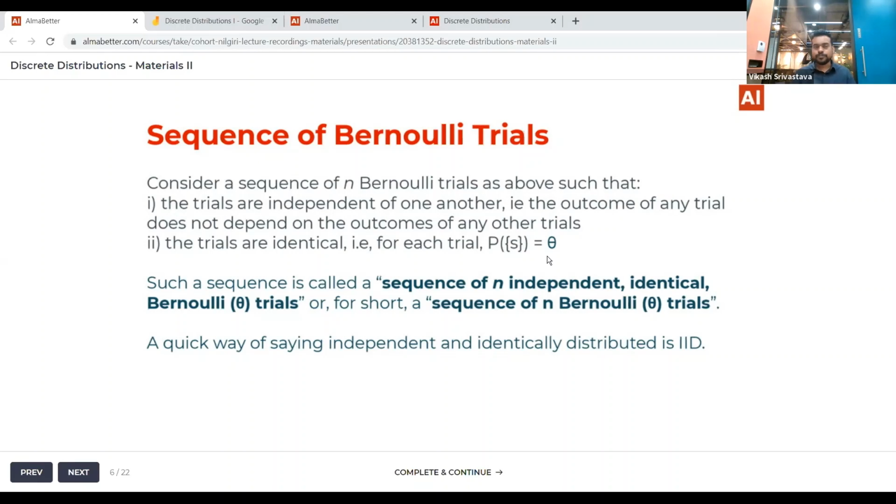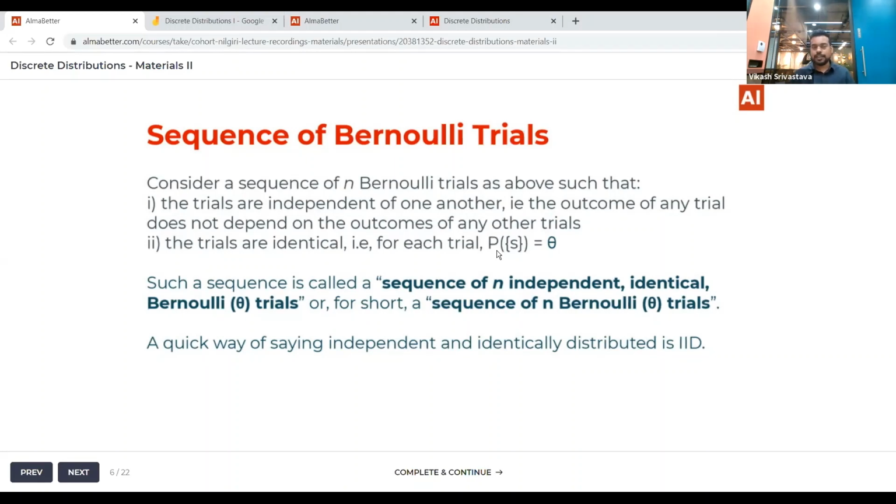So that will not be considered as a sequence of Bernoulli trials in which you are drawing the aces in sequence. But this simple example of tossing a coin, and doing such tosses n times, will be considered as a sequence of n Bernoulli trials.